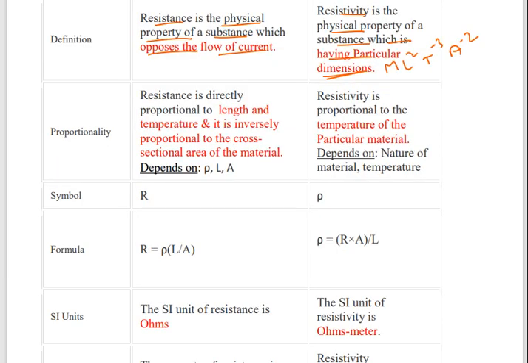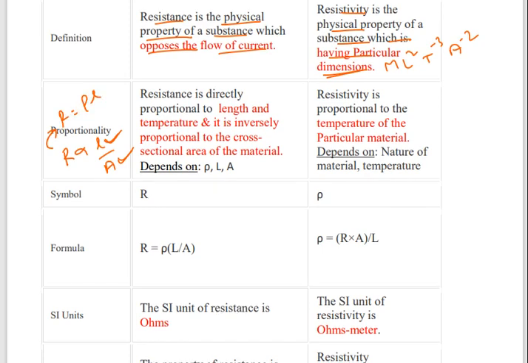Regarding proportionality, R is proportional to L by A. That is, resistance is directly proportional to the length and inversely proportional to the area of the cross section. It is also directly proportional to the length and temperature, and inversely proportional to the cross-section area of the material. We can introduce a proportionality constant rho here: R equals rho L by A.